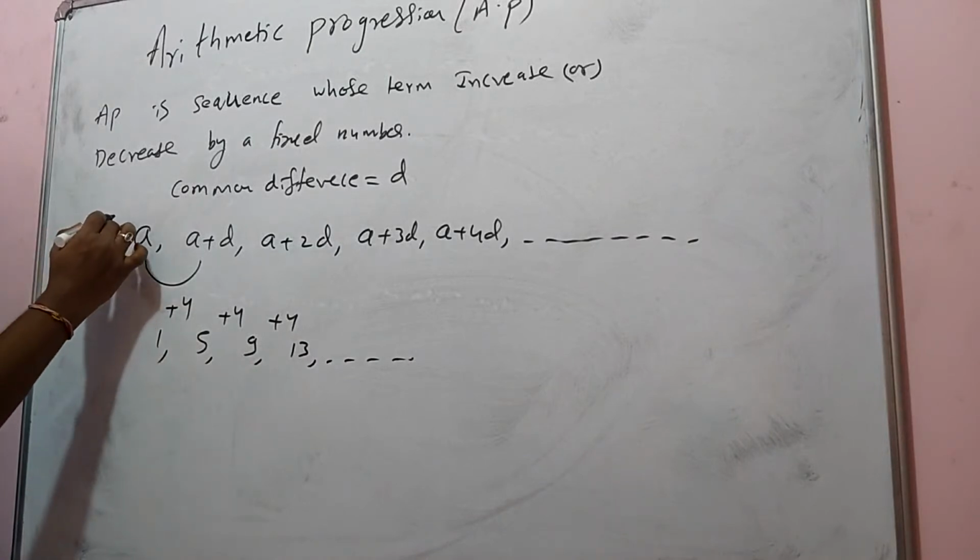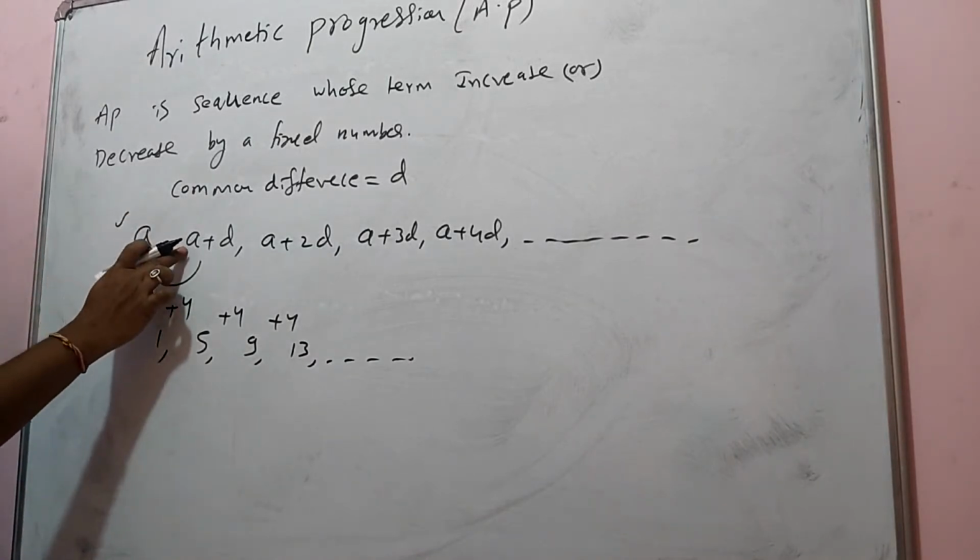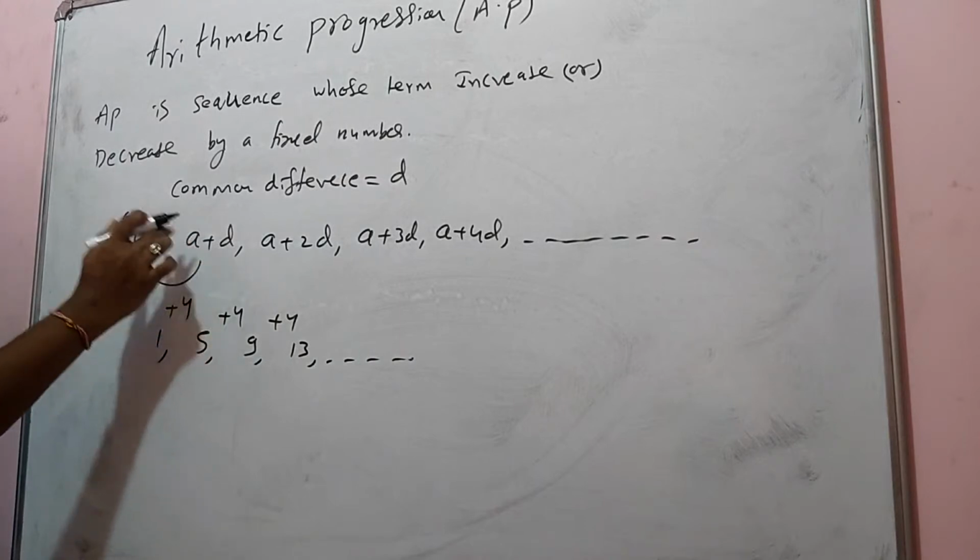Likewise, here A is the first term. If A is my first term, then the second term will be A plus D, the third term is A plus 2D, and the fourth term is A plus 3D. Listen carefully, term by term.